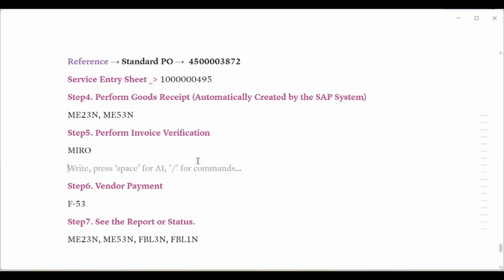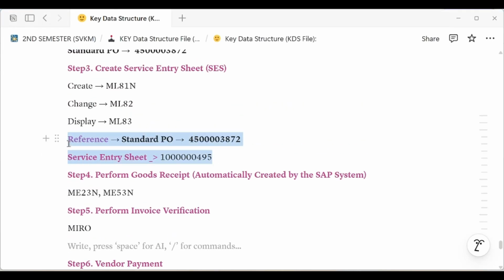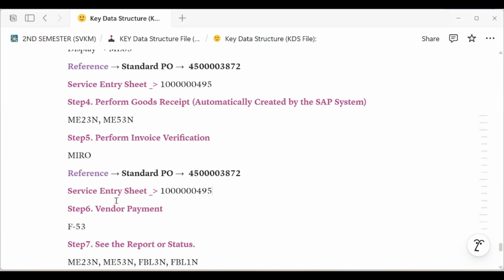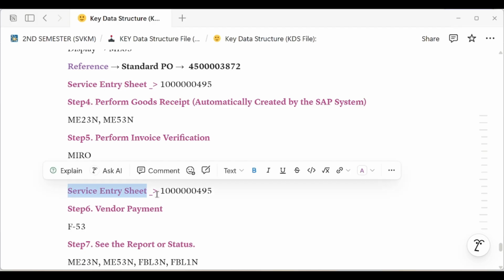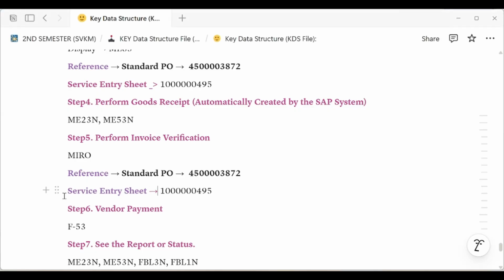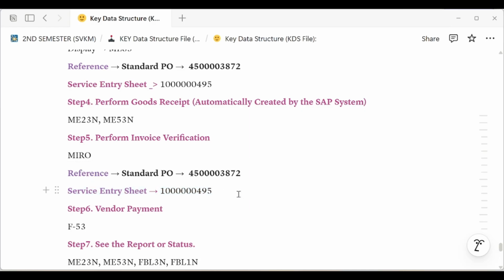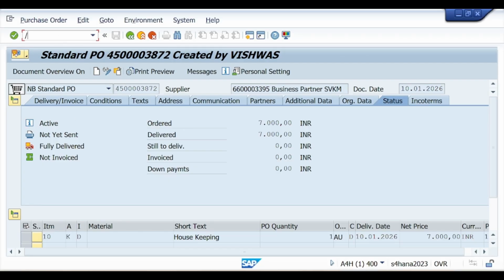So we have two references. First reference, you can perform invoice verification with the help of purchase order. Okay, with the help of purchase order as well as entry sheet number, both are available. I will show you. So use T code MIRO. One by one I will show you. Use T code MIRO